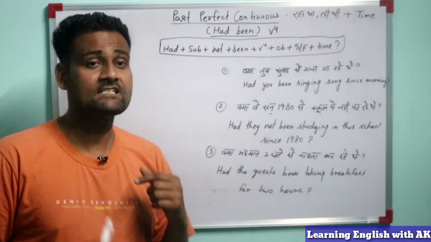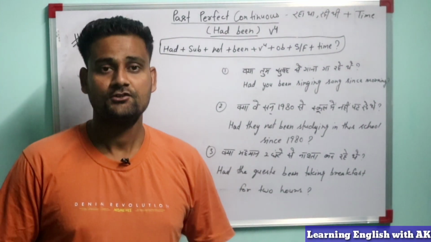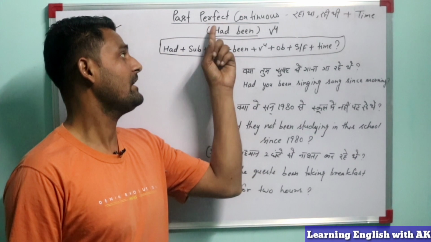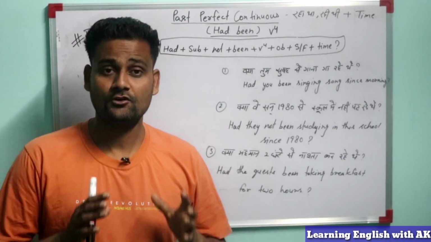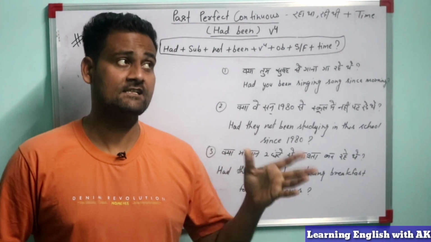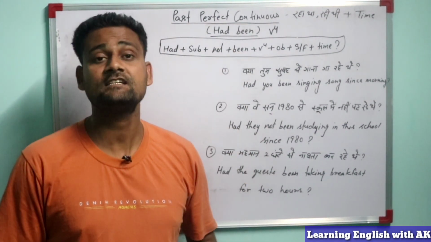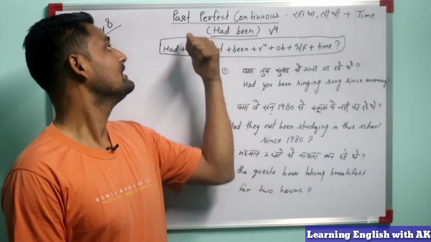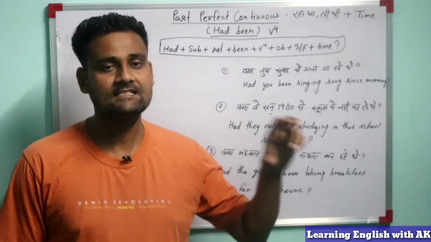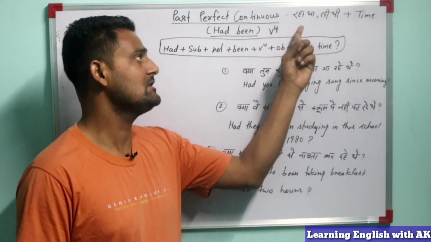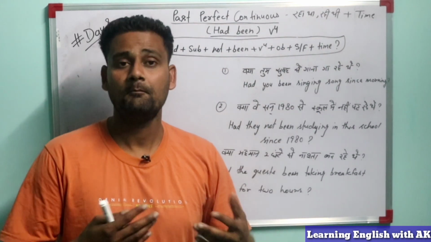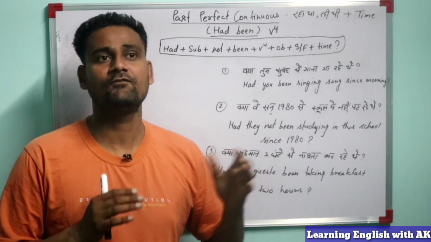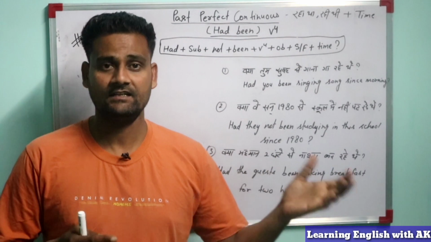So guys, this is our 8th day of session. In this session, we will learn how to make sentences on past perfect continuous tense. How will we find out that this is a sentence of past perfect continuous tense? There are some words: at the end of the sentence, you will find these words, raha tha, rahi thi, rahe the, plus time duration. Now we have understood how to identify past perfect continuous tense.